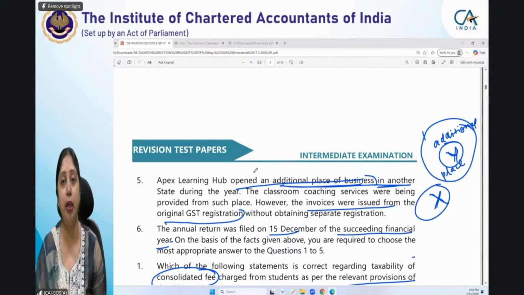Once you have obtained a registration in any of the states under GST, you have to obtain registration in every state from where it makes a taxable supply.